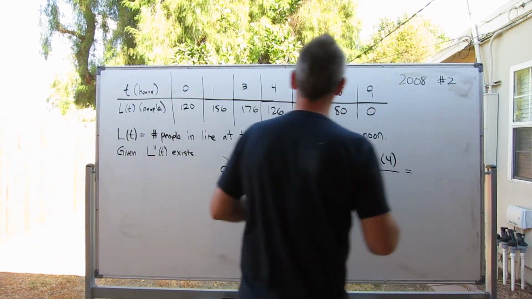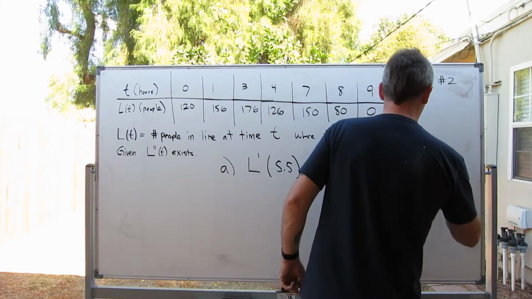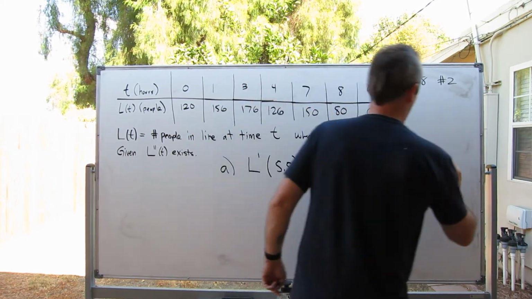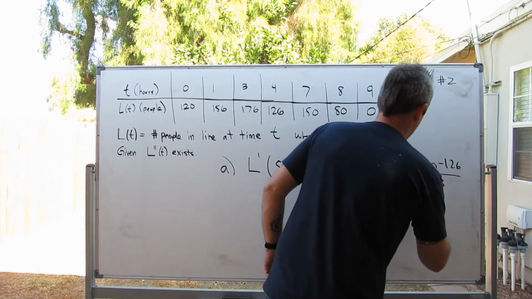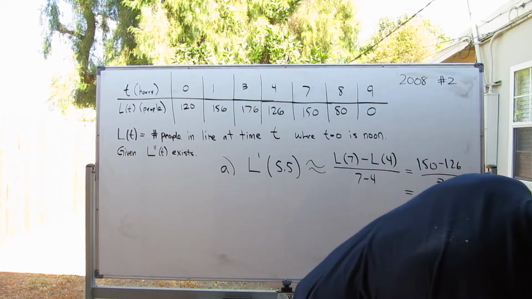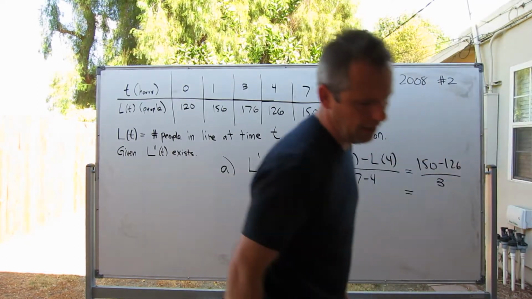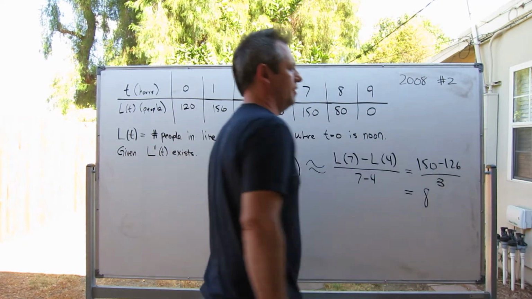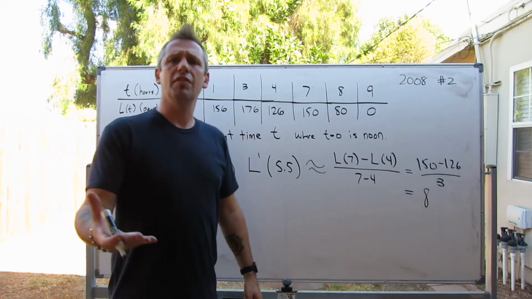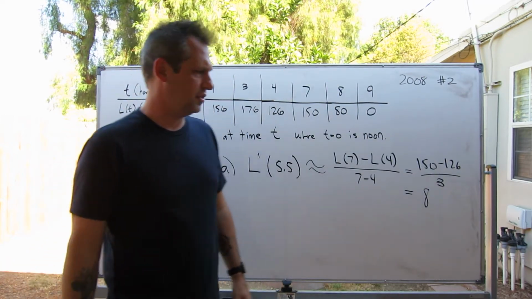So this ends up equaling L of 7, which is 150, minus L of 4, which is 126, divided by 3, and that equals some number which you could use your calculator to figure out is 8. I believe this isn't a calculator problem, so you're fully allowed to do that.